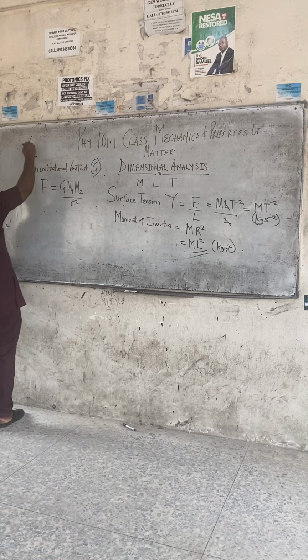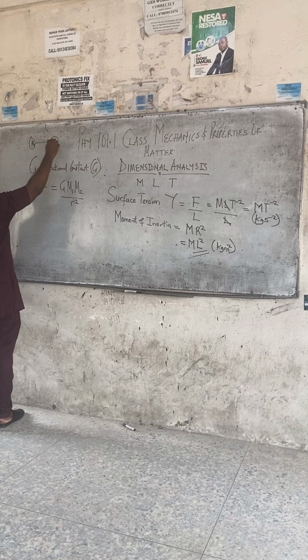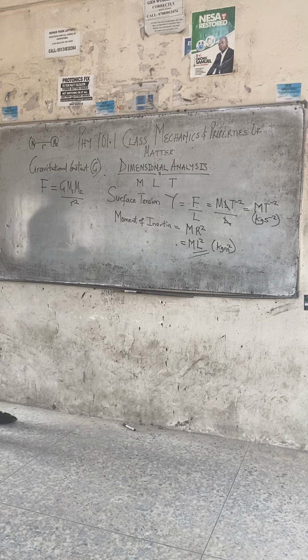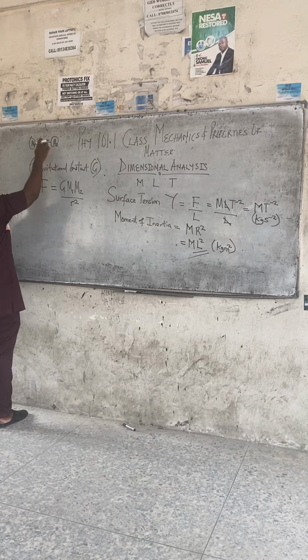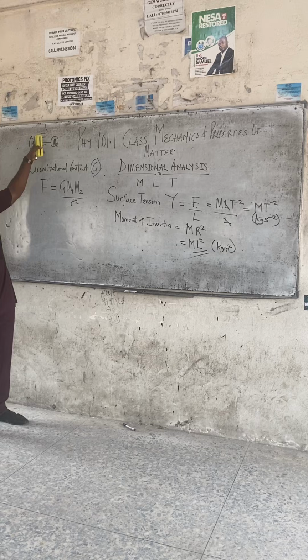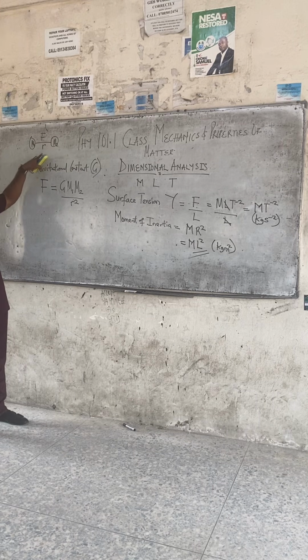Class, if you have two masses, m1 and m2, and there's a distance r between them, there's a gravitational force of attraction between these two masses called F. Now, the relationship between this force, these two masses, m1 and m2, and the distance between them, r, is given by this formula: F equals G m1 m2 over r squared.